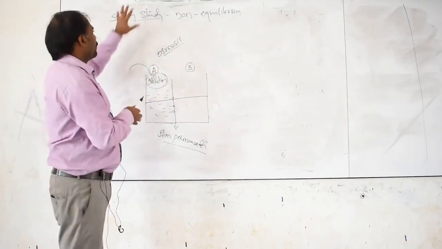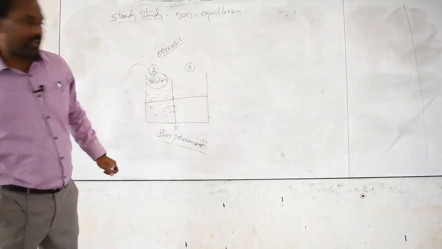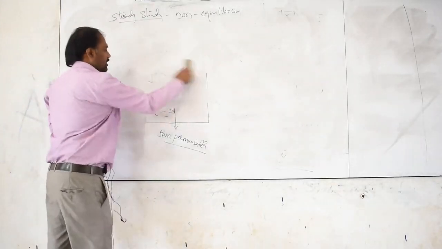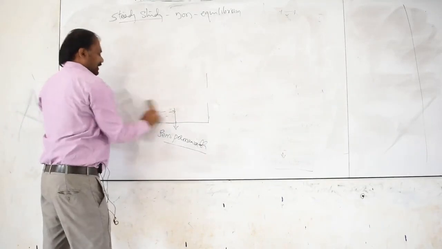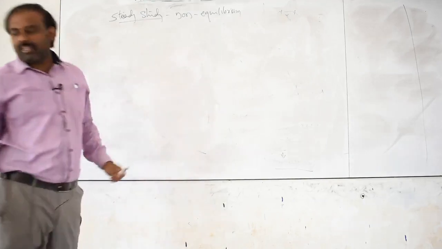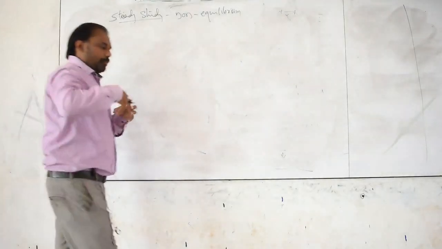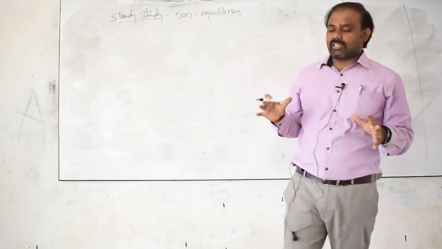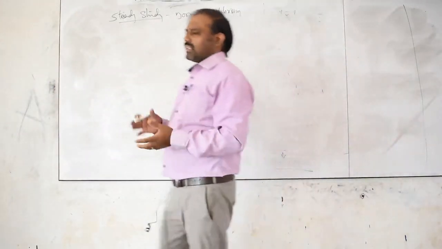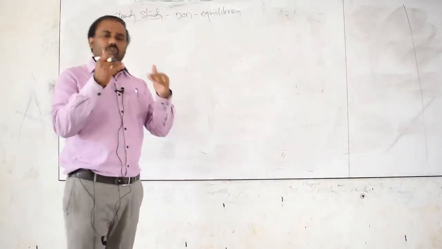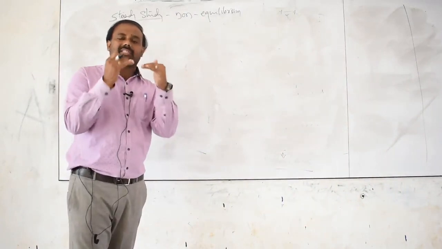Now come back to the topic. What is meant by this? What they are telling is steady state or non-equilibrium. It means that to perform work in our body, whatever things are present in the body should not reach their equilibrium state.